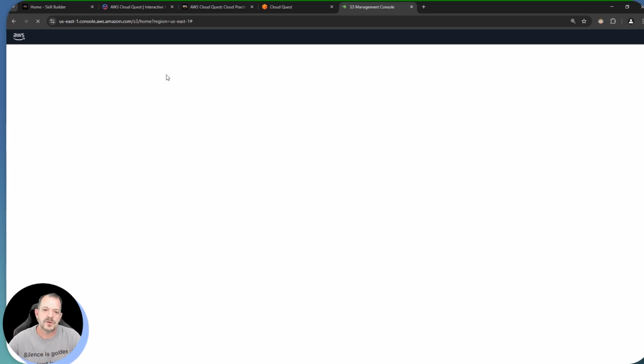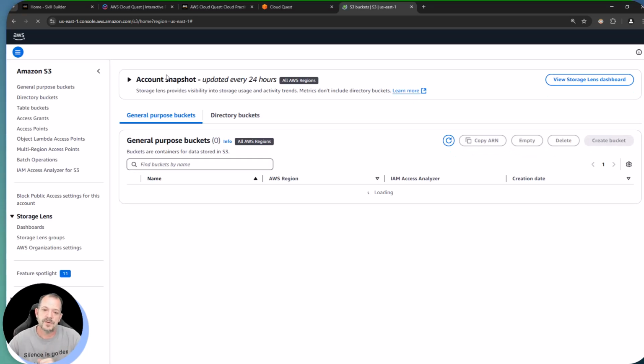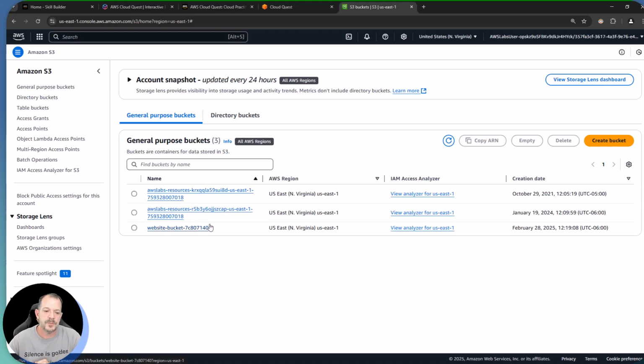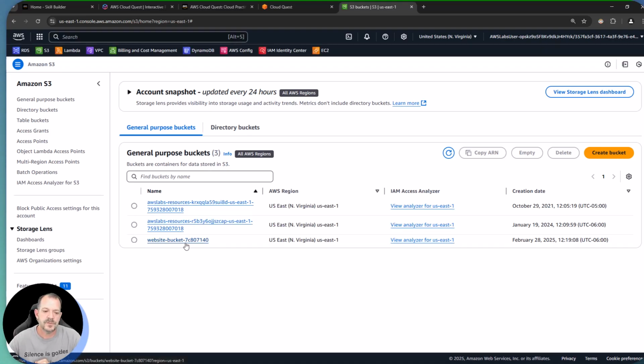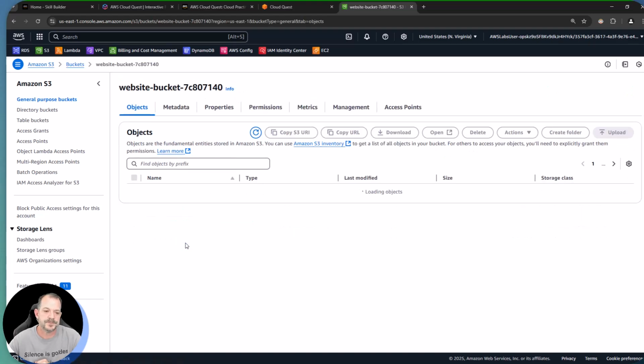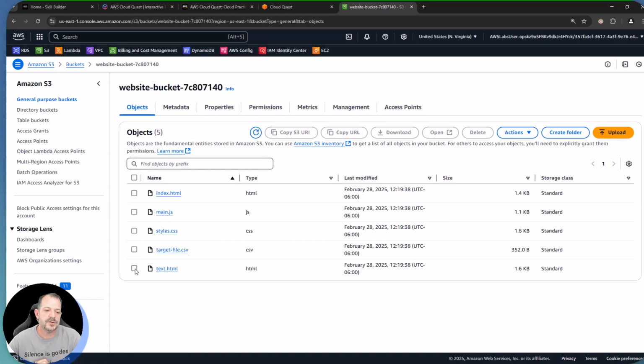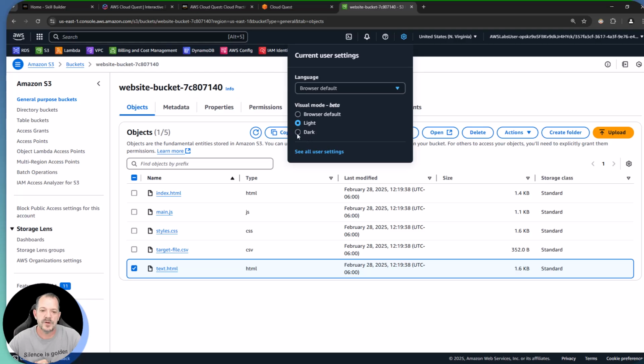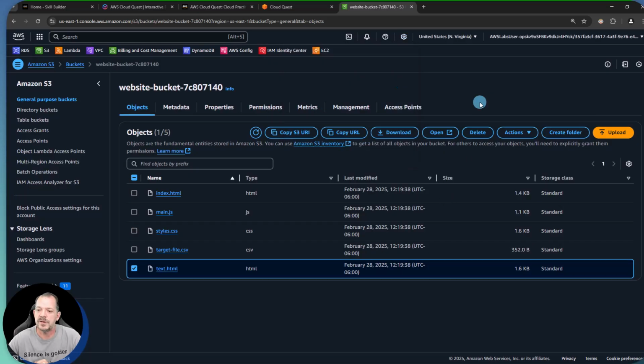Now it asked us to look at the general purpose buckets once this console page loads. We're going to go over to the one that had website bucket with some alphanumeric strings in it. So let's select that bucket name. Then it asks us to go down to the text.html file. Once we're here, I am going to change this to dark mode just because I have a preference for that. It looks a little bit easier on the eyes. It's less glaring to me personally.